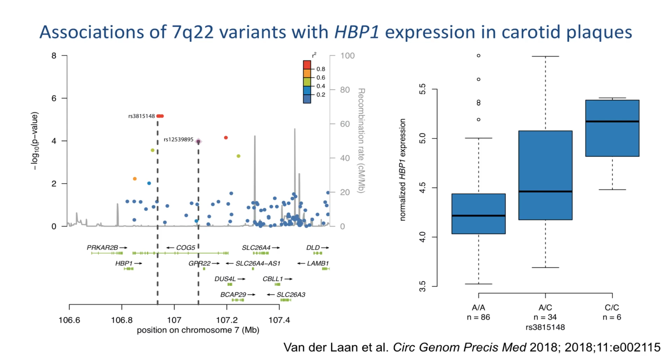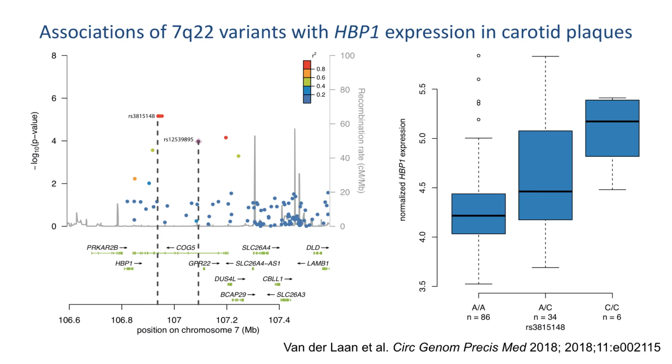Further characterization of the same chromosome 7q22 locus showed tissue-specific effects of rs1253995 and other linked variants on carotid plaque expression of the gene encoding HMG box transcription factor 1, or HBP1, a nearby gene in the locus, as well as COG5 expression in atherosclerotic arterial wall, internal mammary artery tissue, and whole blood.